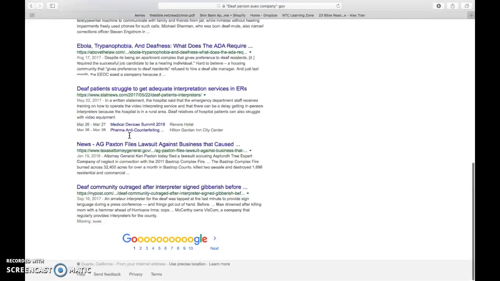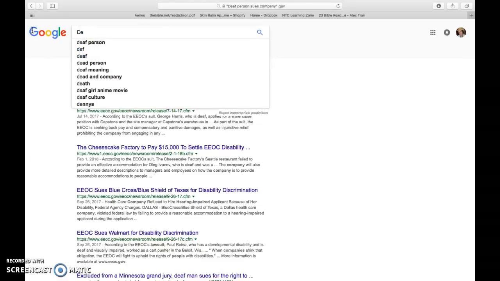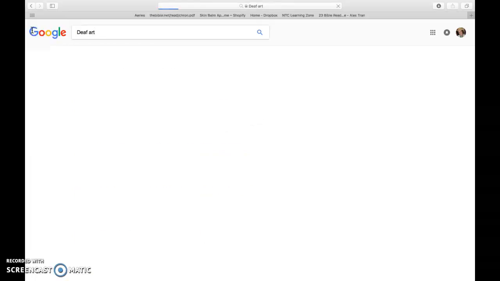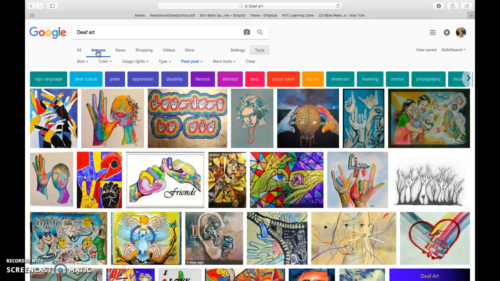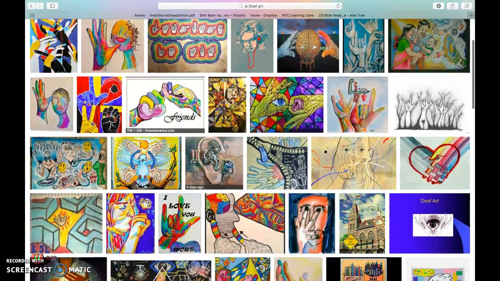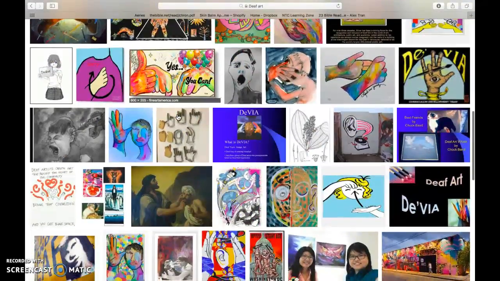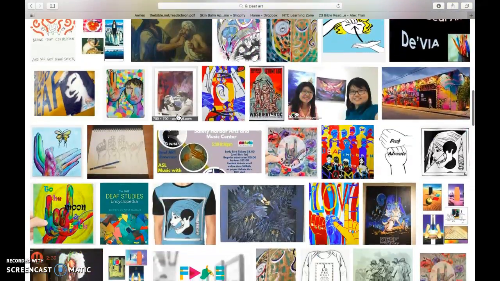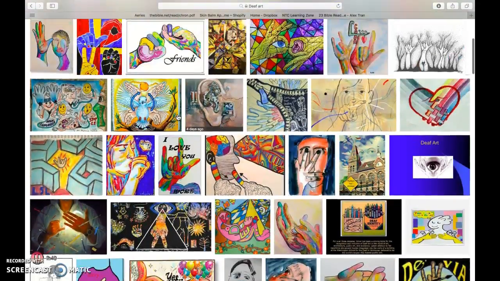Okay, another thing you search is DEVIA, which is deaf art. So I'm going to show you something with images. Let's go ahead and type in deaf art. All right, so deaf art. Now, let's go to Images. Some of these should look very familiar to you. We've gone over DEVIA quite a bit this year, but you write about deaf art and what you believe it means. And we've talked about the different color schemes within deaf art.